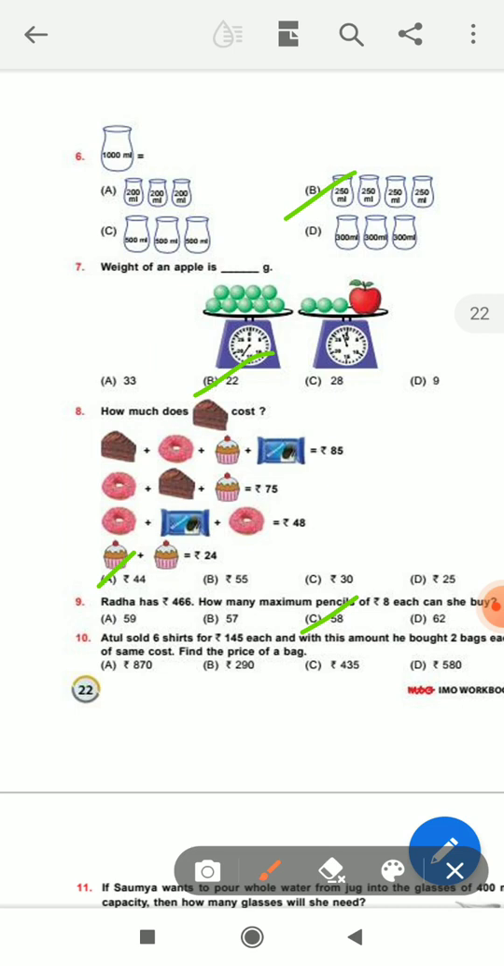Next, question number 10. Atul sold 6 shirts for rupees 145 each, and with the amount he bought 2 bags of the same cost. Find the price of a bag. First you multiply 145 by 6 is equal to 870, divided by 2 is equal to 435. The answer is 435. Okay student, question 10 is complete.